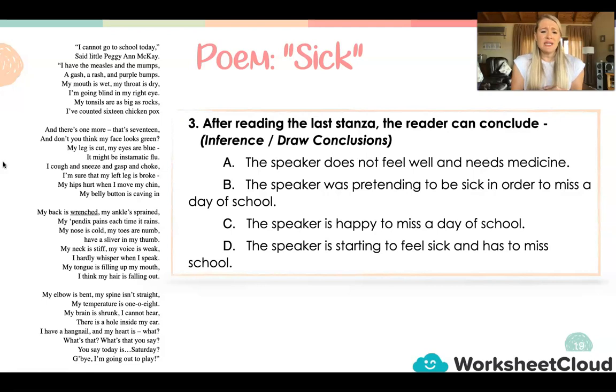My elbow is bent, my spine isn't straight, my temperature is 108. My brain is shrunk, I cannot hear. There is a hole inside my ear. I have a hangnail and my heart is... What? What's that? What's that you say? You say today is Saturday? Goodbye, I'm going out to play.